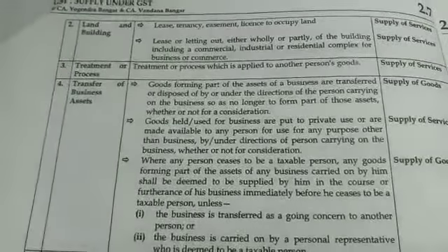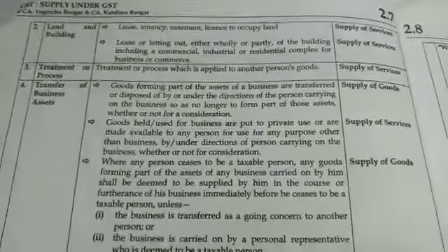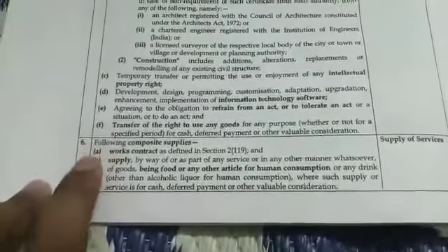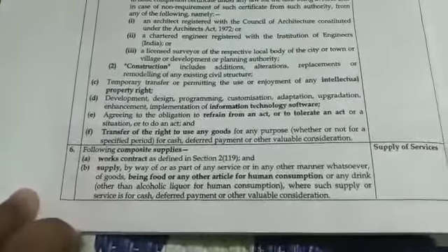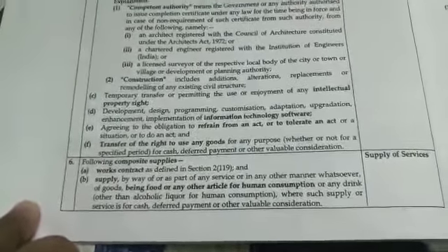treatment or process which is applied to another person's goods is to be treated as supply of services. And here the work contract as defined in section 2 subsection 119 is also treated as supply of services.